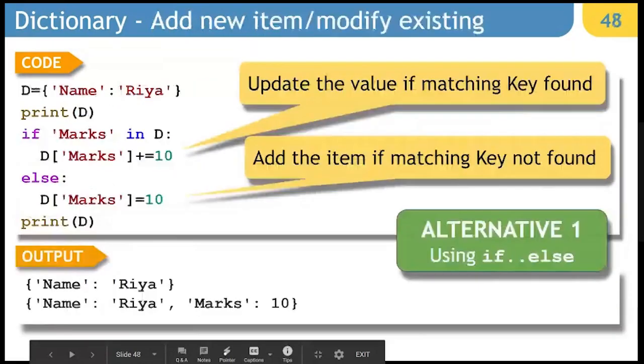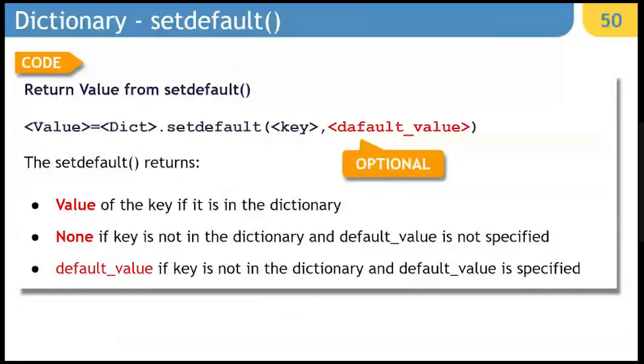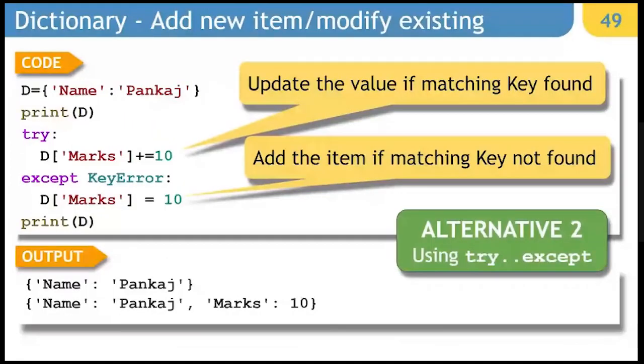Next is adding a new item or modifying an existing one. This you have already seen. So this is another example of a similar kind, where if marks is present, it will be incremented by 10. And if the marks key is not present, it will simply make a new key value pair where marks will be the key and 10 will be the value. This is alternative 1, and alternative 2 is basically this one, where instead of using if,